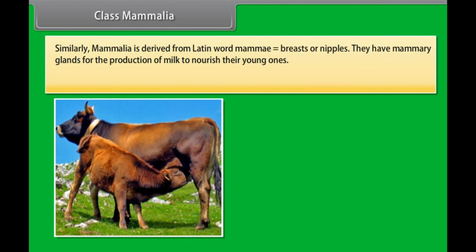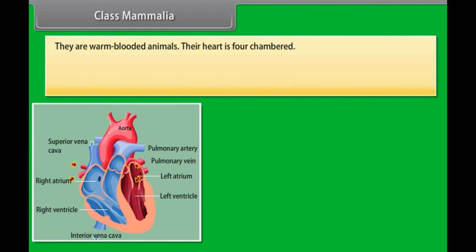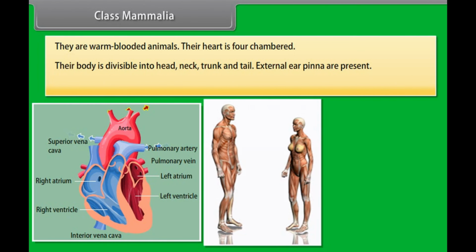crow, etc. Class Mammalia. Similarly, Mammalia is derived from the Latin word mamma, which means breasts or nipples. They have mammary glands for the production of milk to nourish their young ones. Their skin has hairs and sweat and oil glands. They are warm-blooded animals. Their heart is 4-chambered. Their body is divisible into head, neck, trunk and tail.